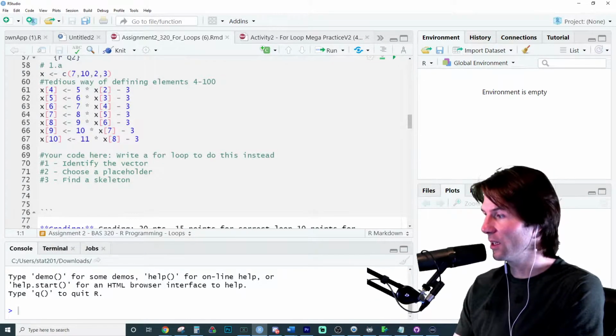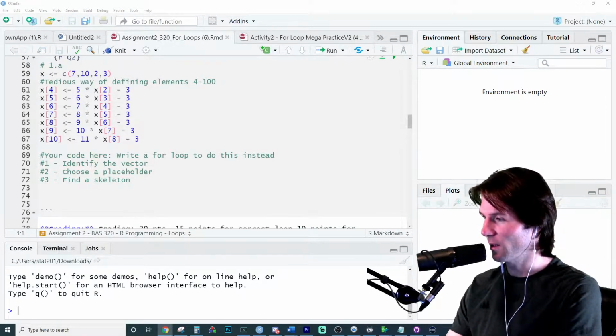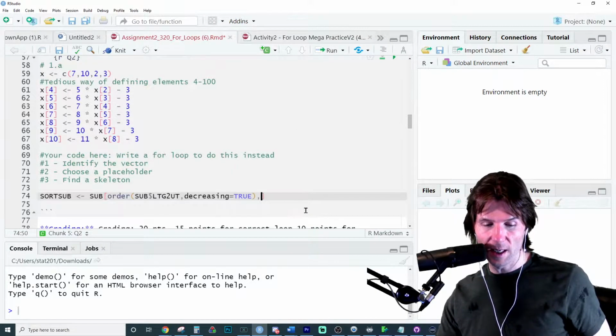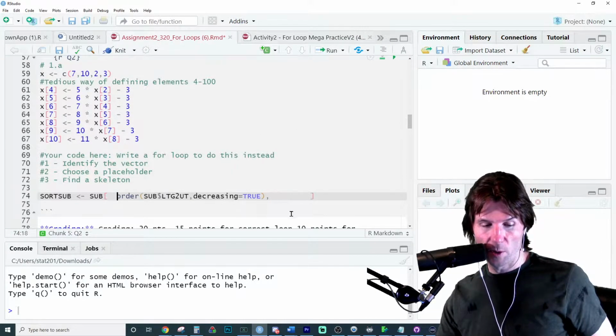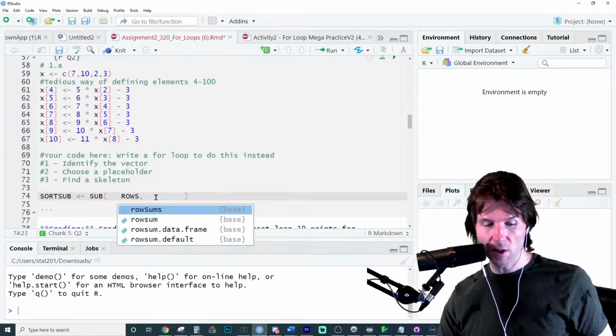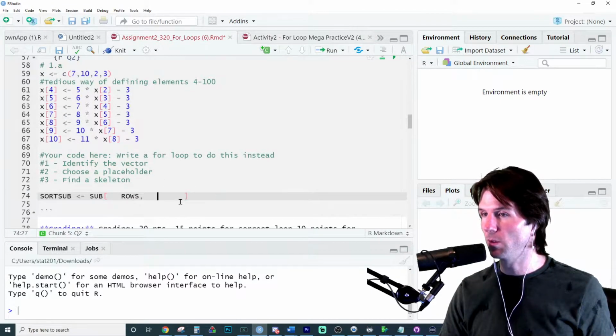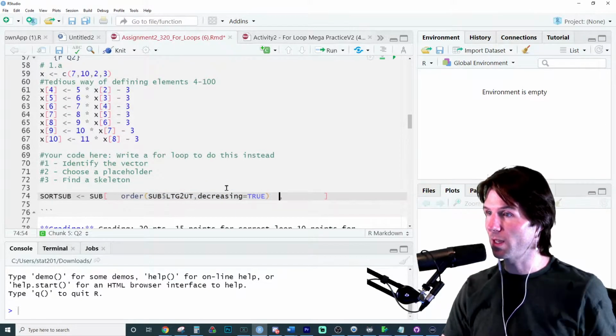Yeah, it should have the comma. That is correct. The reason this one has the comma is because right here we are ordering the rows. Everything right here is the rows, and then this over here is the columns. Does that make sense? We're taking all the columns, but we're only taking these rows ordered by this vector.